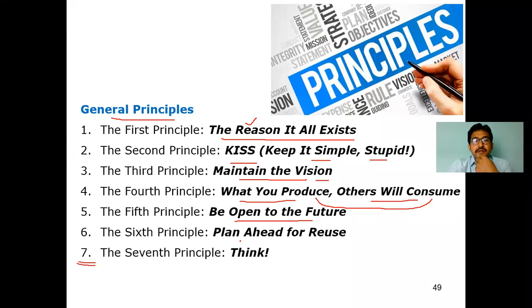Sixth principle, plan ahead for reuse. Definitely, there should be a chance for it to be refined so that another function can be developed with the help of your module or your function. See to it that it should be reusable. If it is not reusable, for example, if I'm giving a task to you, first of all you will search on the internet.